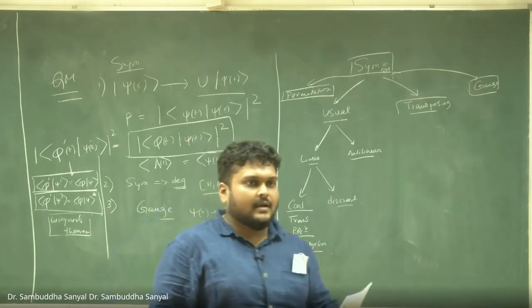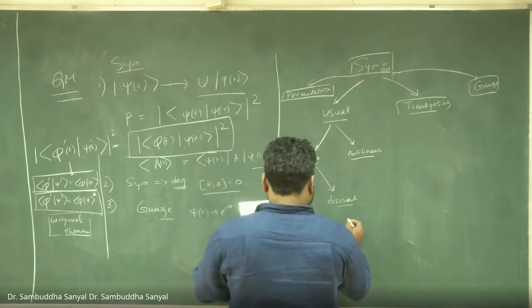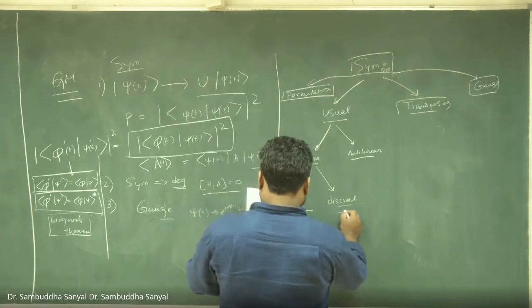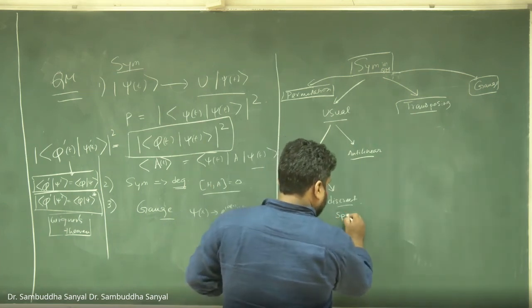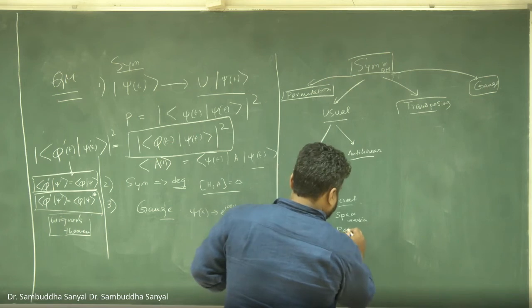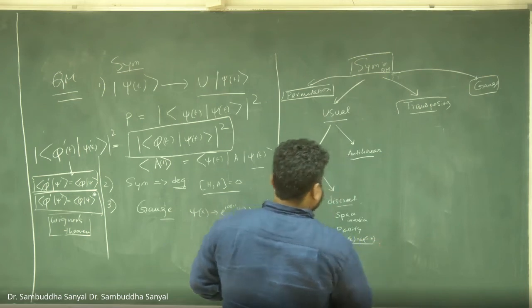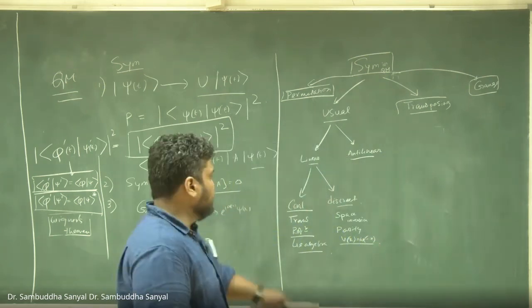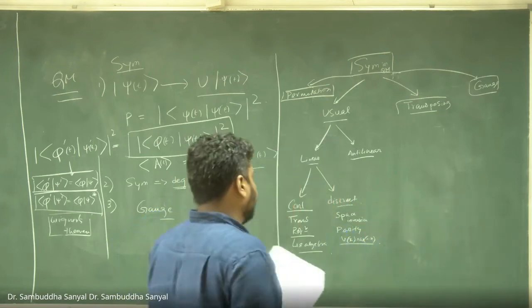Right? And the discrete, which we are going to study now, one example is, no, sorry, the discrete example is, we already have seen this space inversion or parity, like x goes to minus x type. This is an example of that. So we have seen this already, but we will go in a little formal way this time.